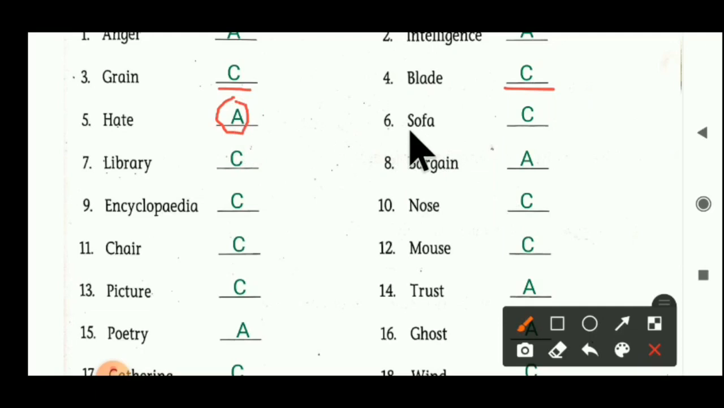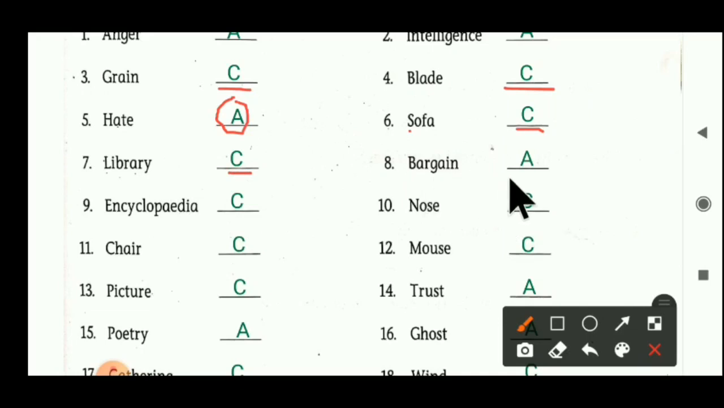Next thing is sofa. Sofa we can touch, we can sit on it, we can touch it. So sofa becomes a concrete noun. We can touch, see, everything we can do with sofa. So sofa becomes a concrete noun here. Next one is library. We can see it, we can touch it, library. So it becomes a concrete noun here.